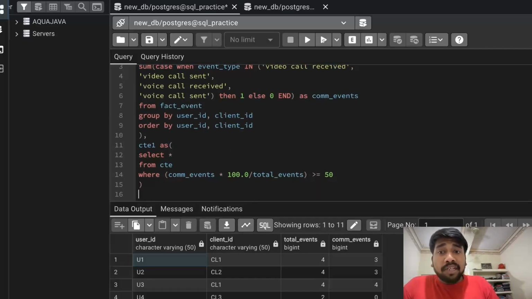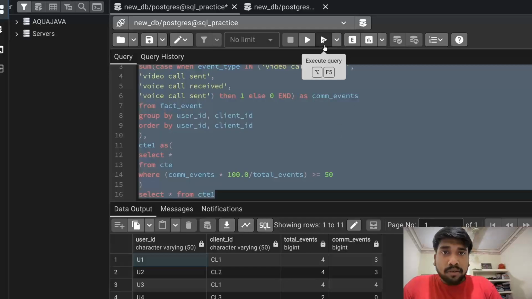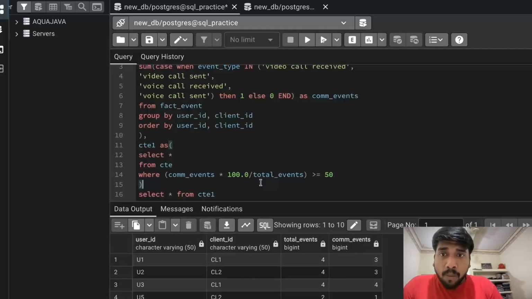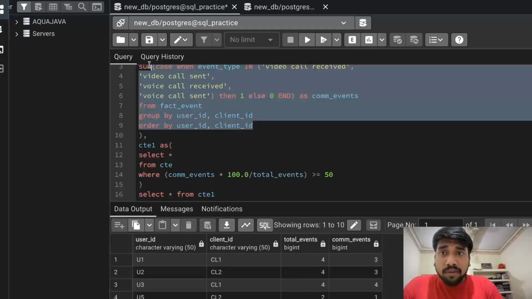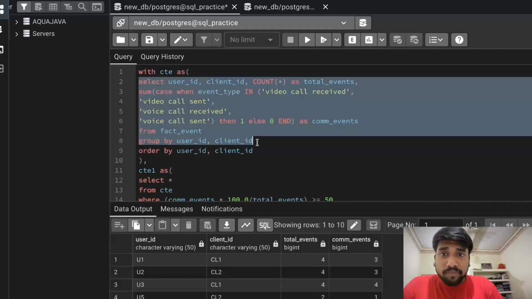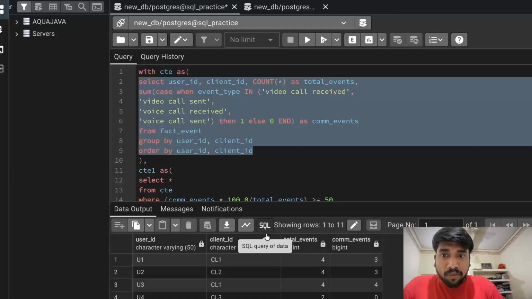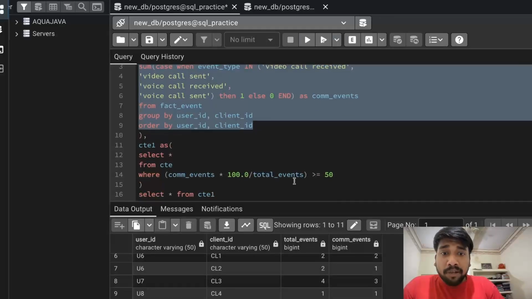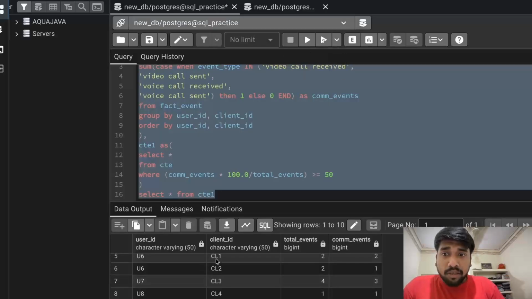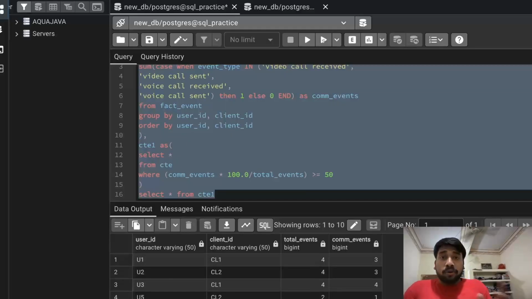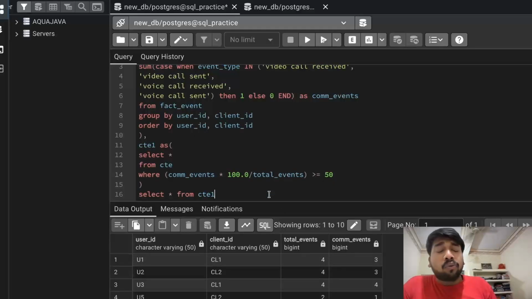Okay. Now we have another CTE. Let me show you what happens here. Select star from CTE1. If we run this, okay. Initially, if I run this part, we have a total of 11 people. And now if you run the entire query, you see that we have 10. So we can conclude that we only had one person who was not part of the qualified users.